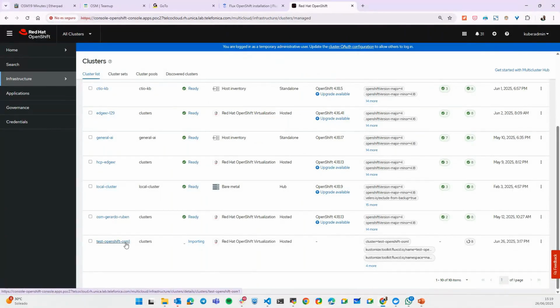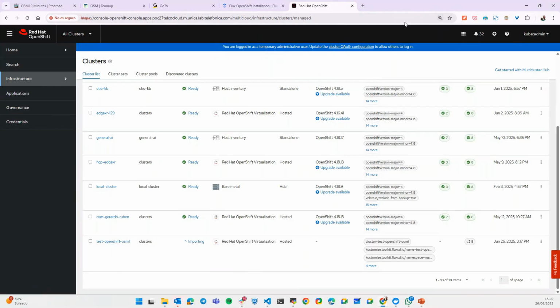Particularly if we go here to the test OpenShift, you see here test OpenShift for SN1. This is the one that I just created. A few seconds ago, it was telling us creating. Right now, it says importing. To be honest, I don't know exactly what the cluster import process means. I think it's being imported into the console because it was created by a different tool, in our case OSM. That's probably why it's telling us this.